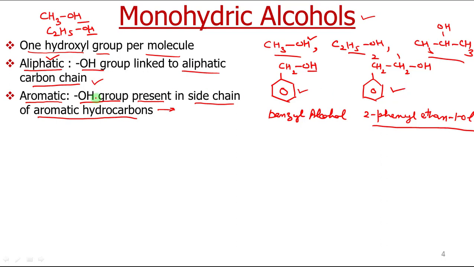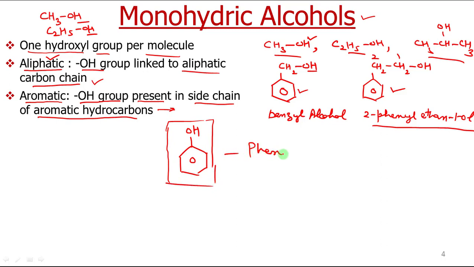Now there is also a third possibility, if the OH group is directly attached to an aromatic compound. Suppose the OH group is directly attached to the ring. Now these correspond to a different class of compounds. They have been given a different name, called phenols. So we will study these types of compounds in phenols, because this is called phenol. We will not consider this as an aromatic monohydric alcohol because they have been given a different name.